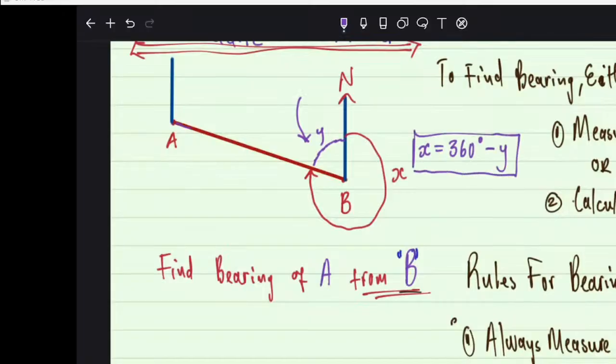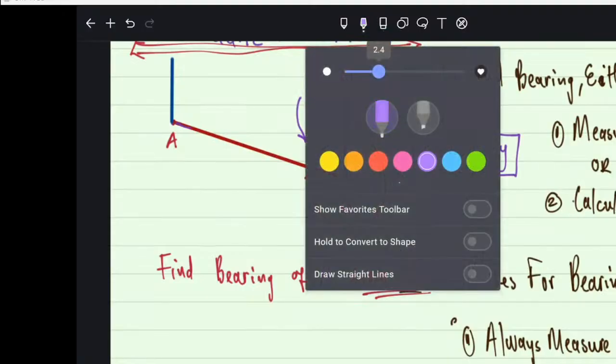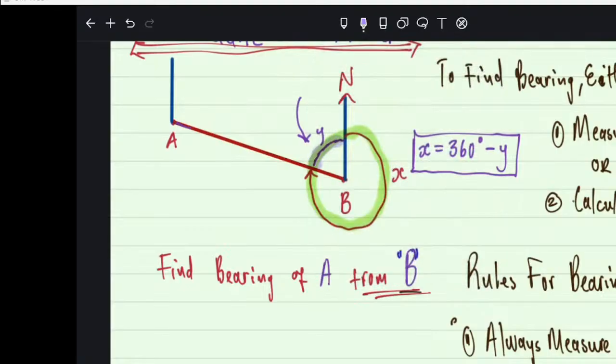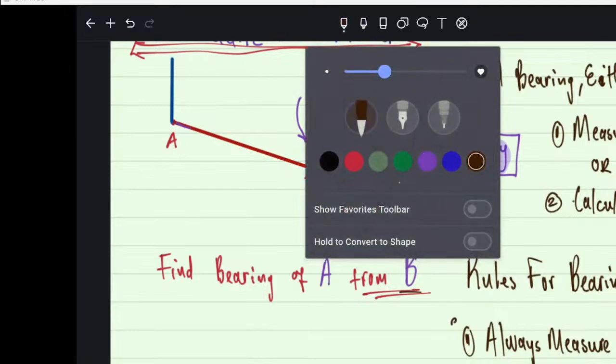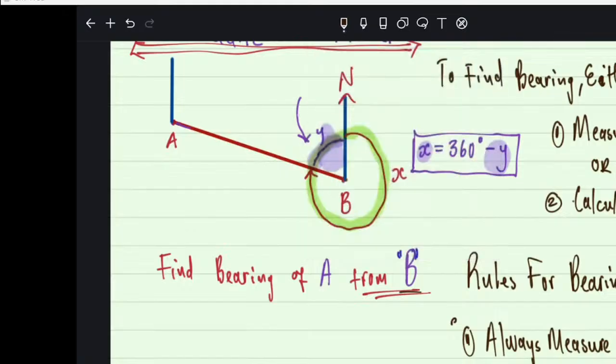So let's just put it out there. 360 degrees is the whole thing. Now, we can get this y, which means we can remove it from 360, then we will know what x is. That's number one for bearing calculations. 360 minus the inside one will give you the bearing which you need.